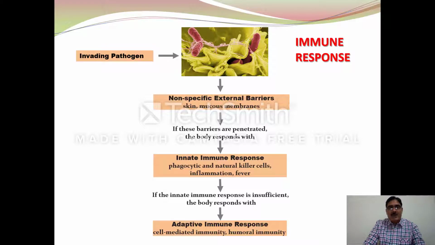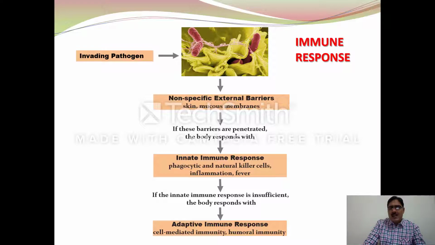In the diagram, you can see invading pathogens attacking our immune system, meaning attacking our body. Here we are taking the example of food poisoning bacteria, Salmonella. Now, the skin or the mucous membrane acts as a non-specific external barrier, and if it is penetrated, then our body responds with the innate immune response.